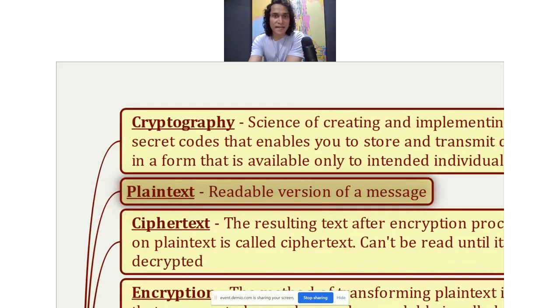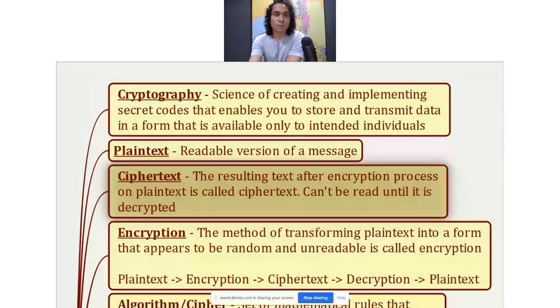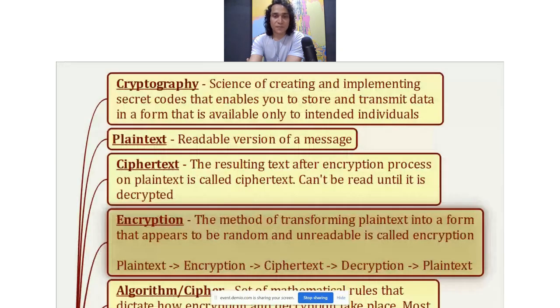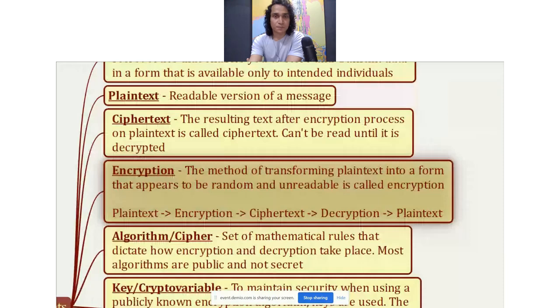So next one is plain text. As I said, it is the readable version of a message. Ciphertext is the resulting text after the encryption process on plain text. It cannot be read until it is decrypted. And then, what is encryption? Encryption is the method of transforming plain text into a form that appears to be random and unreadable.